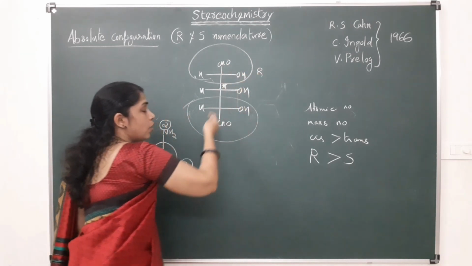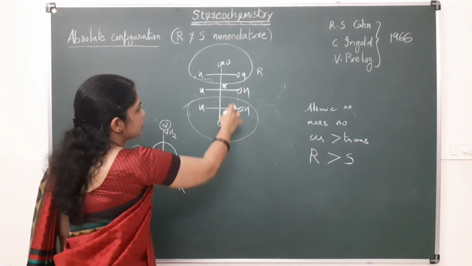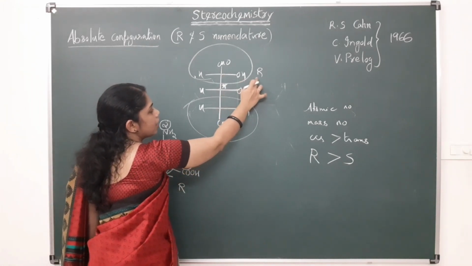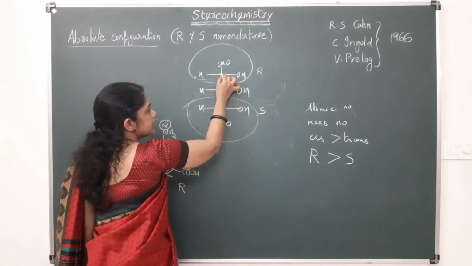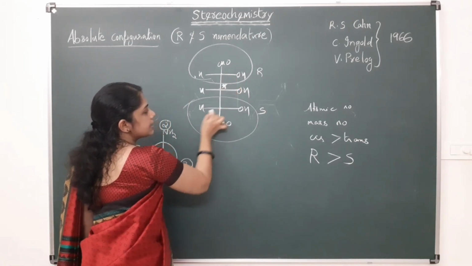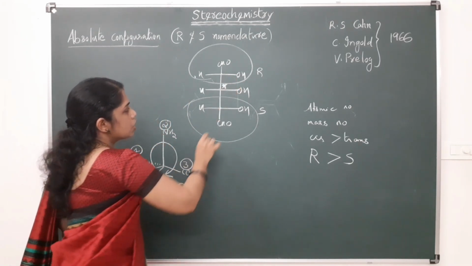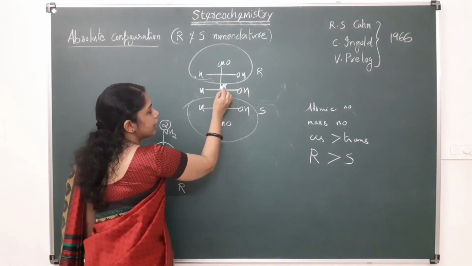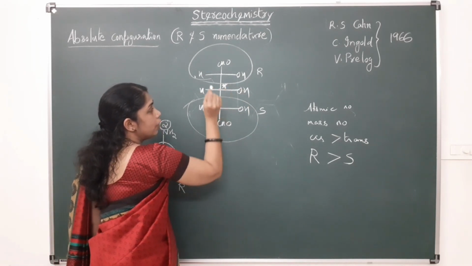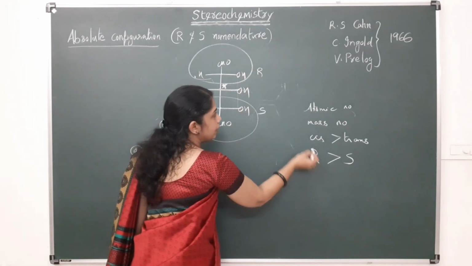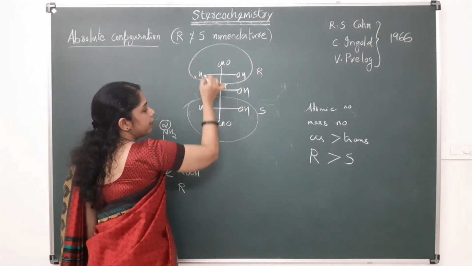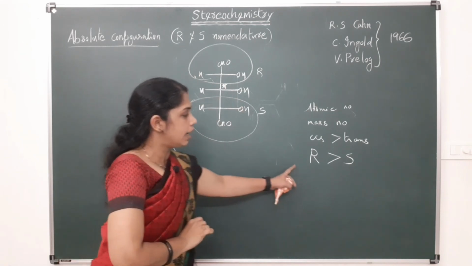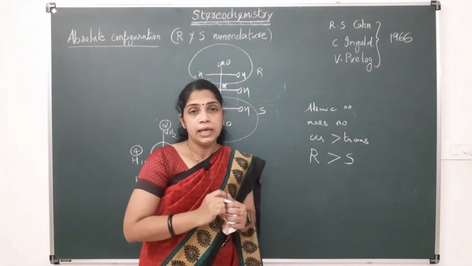How to find the configuration, that I will discuss later. So actually this carbon is having the R configuration and this carbon is having the S configuration. So in that case, in order to find the configuration of this carbon, we have to give priority for this one, that is, R will get higher priority over S. This group will get higher priority over this group.